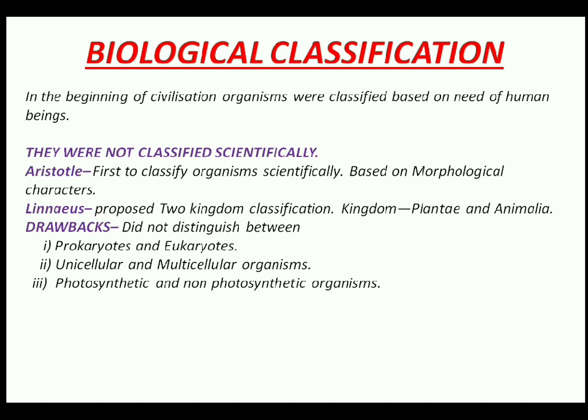Another example, some protozoans like Euglena are photosynthetic in nature, whereas others are heterotrophs but were put into the same kingdom. So these were certain drawbacks of Linnaean classification.